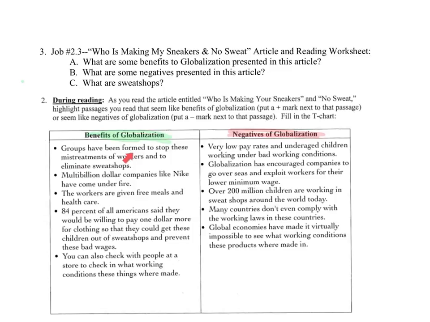Groups have formed to stop mistreatment of workers. We've seen criticisms of lots of companies, Disney, Walmart, Nike was mentioned in the article as well, along with many other companies who have been criticized. So we don't just highlight 1 or 2 companies, but there are many. The article highlights 1 or 2 companies, but there are many out there. We do see one of the arguments of the positive is that companies are investing in some sort of care and infrastructure.